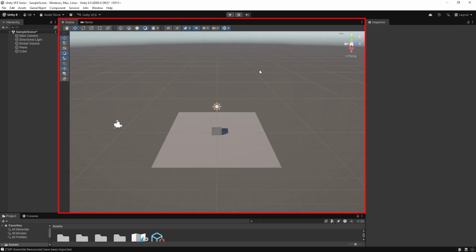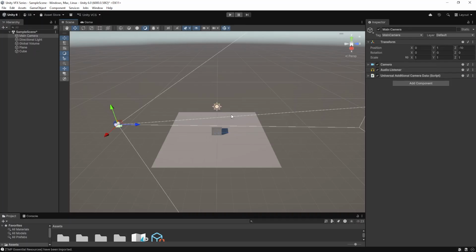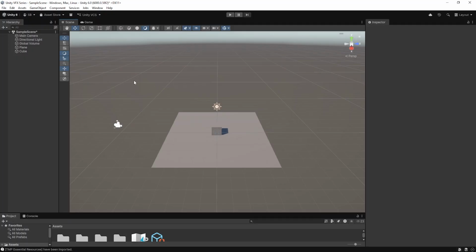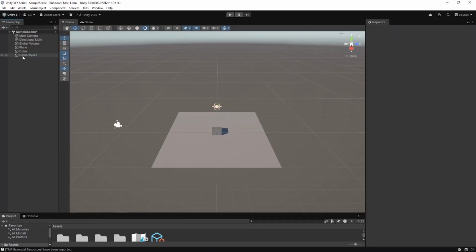So in Unity, everything we see in the scene is a game object. This cube, this plane, this light, and this camera, everything is a game object. What is a game object? A game object is nothing, just a container. So what does it mean? If you go to the hierarchy and right click and create empty, you see a game object. This creates an empty game object, which comes with the transform. Every game object will have the transform.